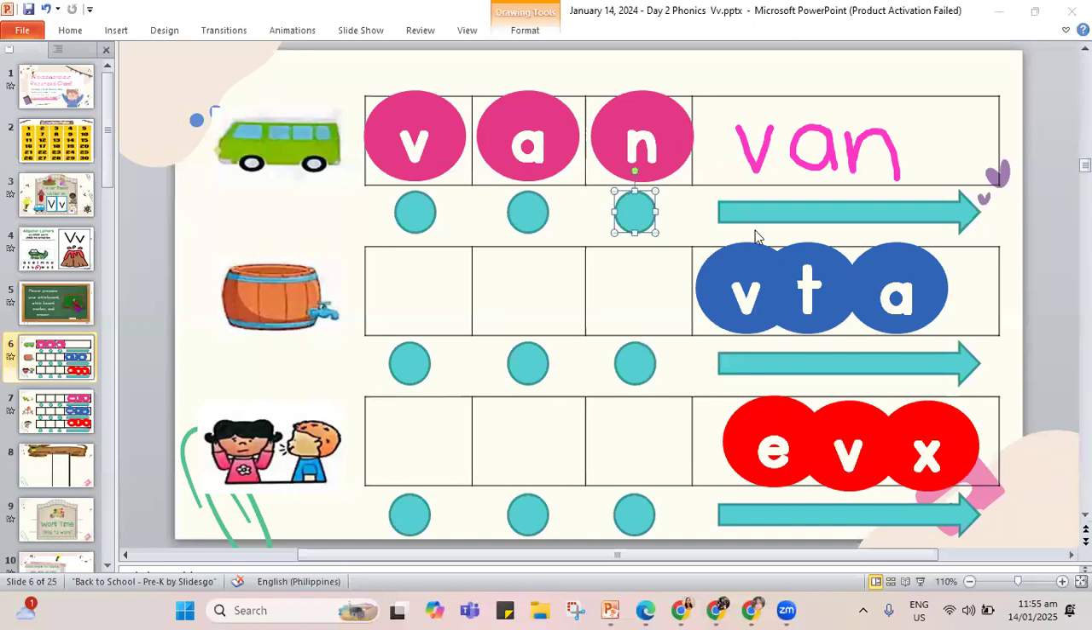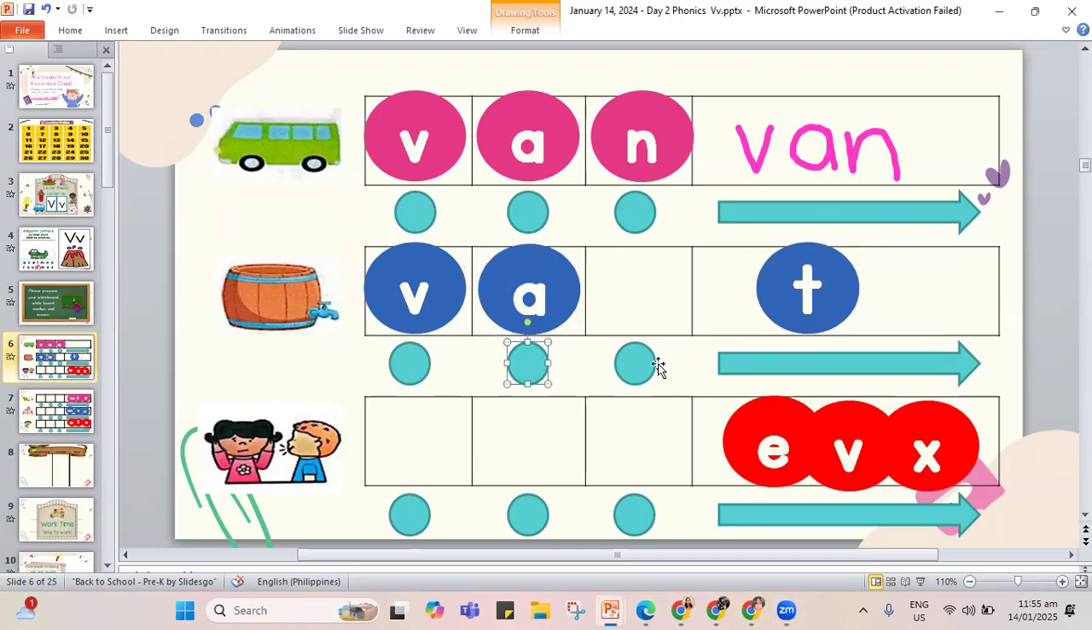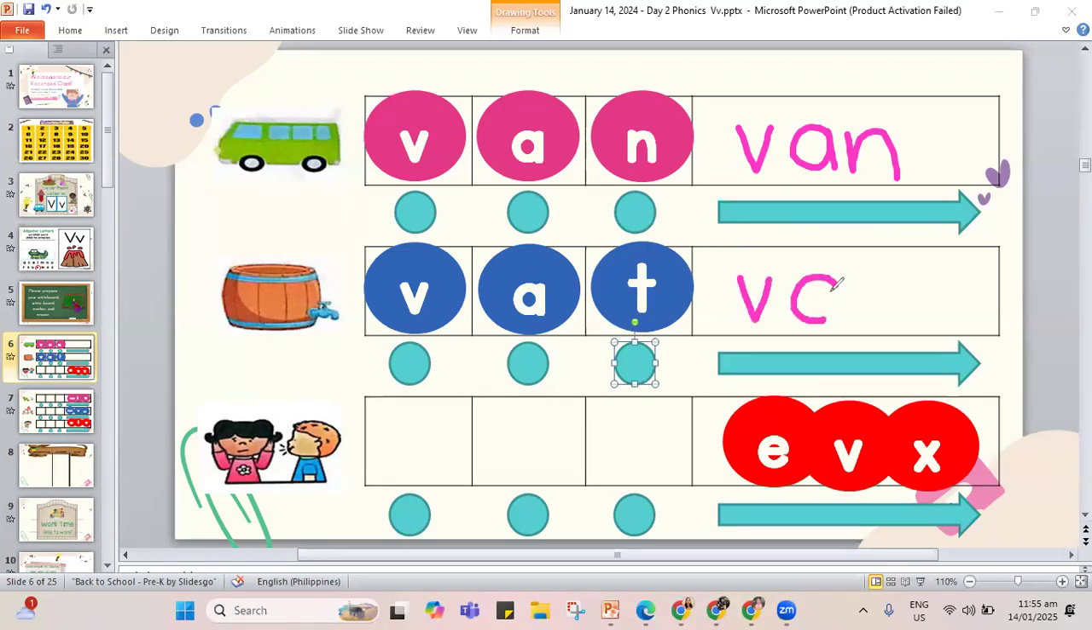Now, the next one, we have a big container for your water. It's called a vat. So, what are the letters in vat? The first letter has the V sound, letter V. In the middle, it's letter A. And then the T sound at the end, letter T. So, we have V, A, T, vat. That's how you spell vat. V, A, and the letter T. This is the vat. Okay, next one.